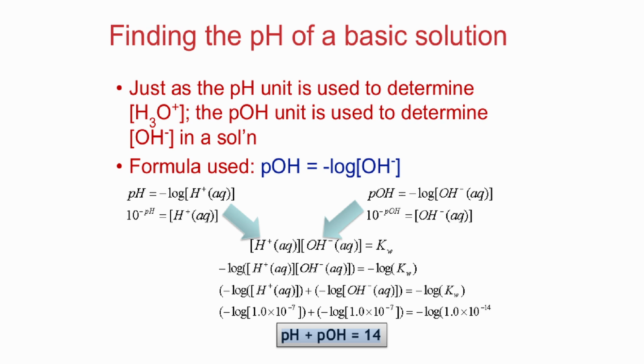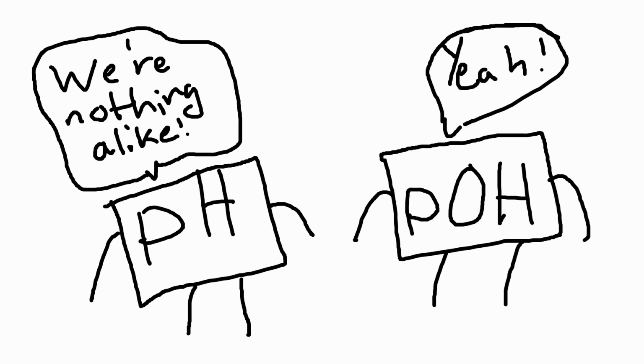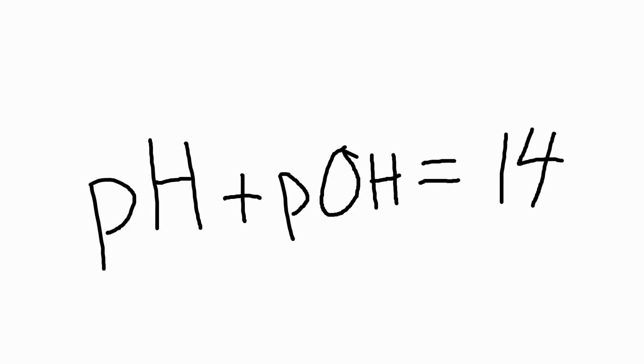So there's this really super crazy cool proof that Mr. Wilson posted about between the relationship of hydronium ions and hydroxide ions. What this means is that when pH goes up, pOH goes down. So what you could really say is that they're opposites of each other. So to find pH or pOH from one another, you can remember that each scale goes from 1 to 14, and since they're equal to each other, each scale added up would technically equal 14.